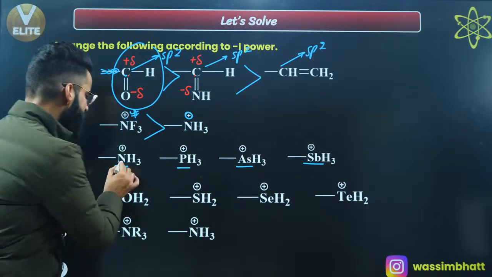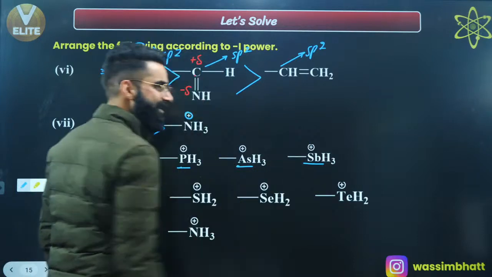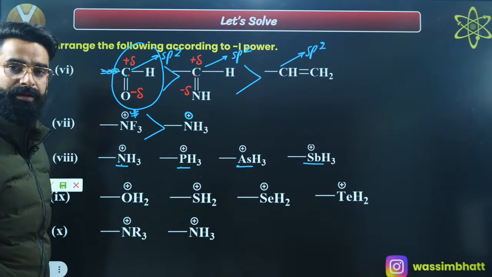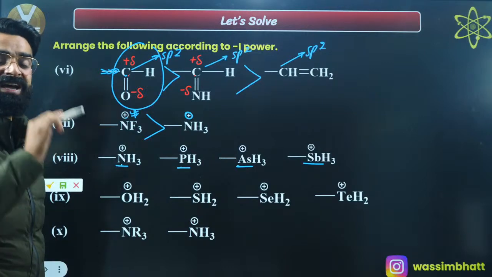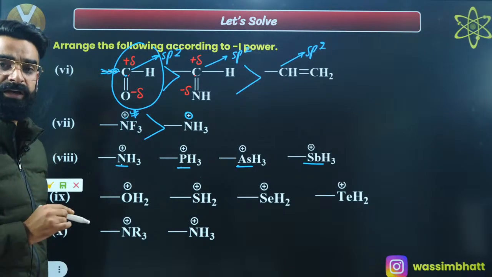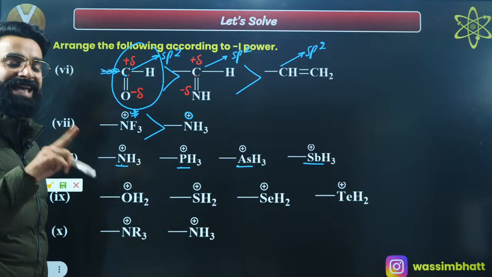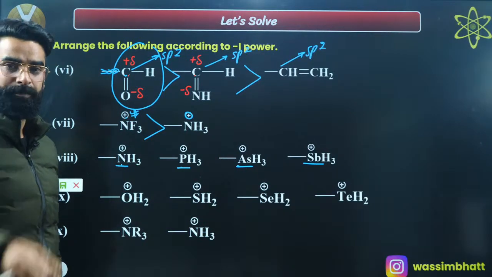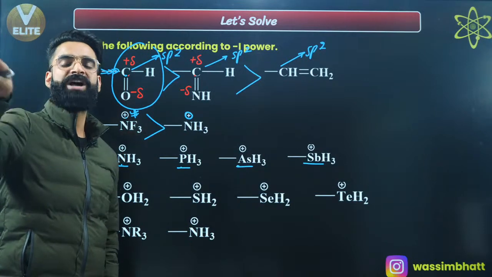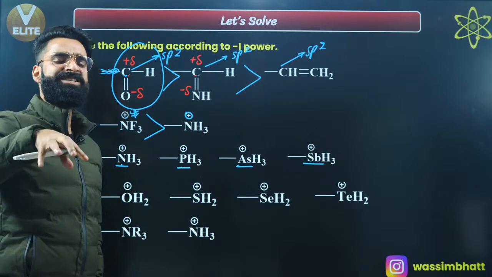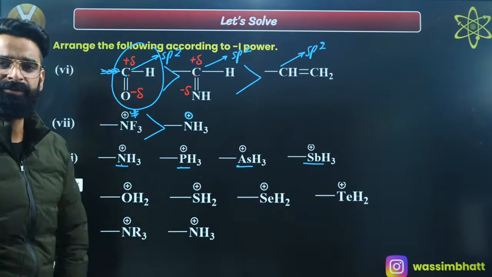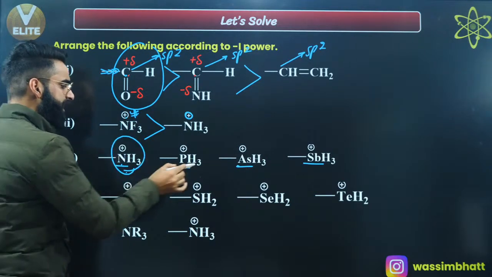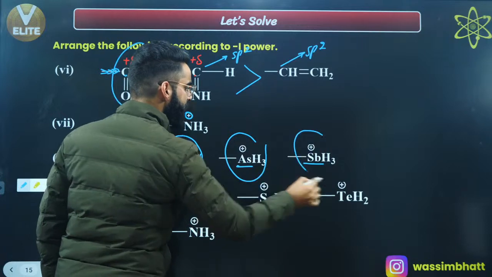See, positive charge on nitrogen, positive charge on phosphorus, positive charge on arsenic, positive charge on antimony, right? Nitrogen, phosphorus, arsenic, antimony, they belong to the same group. Okay, and in the group, volume charge density dominates over electronegativity, if you remember. Wherever size is less, positive volume charge density will be more, right? Because volume charge density is directly proportional to charge, inversely proportional to size. Wherever size will be less, there only positive charge density will be more. Can I say positive charge density on this group is more than that of this group, more than that of this group, more than that of this group?